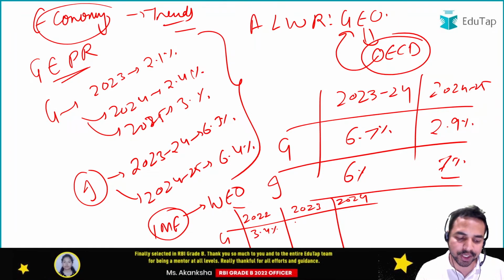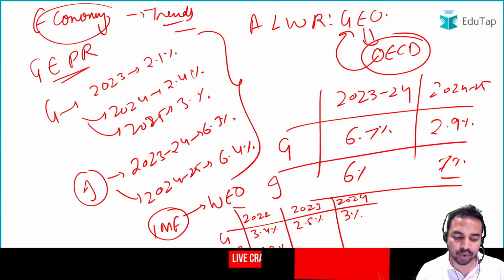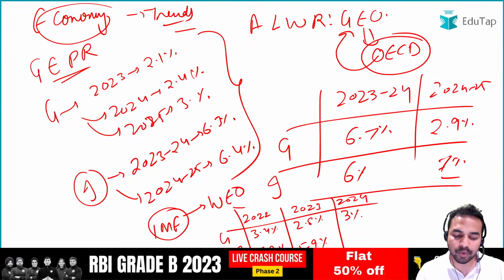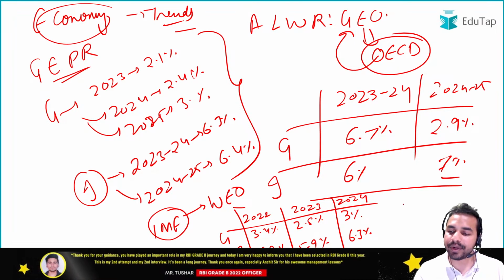For 2023, it is 2.8%. For 2024, it is 3%. When I talk about India's GDP growth rate, it is 6.8% for 2022, 5.9% for 2023 and 6.3% for 2024.